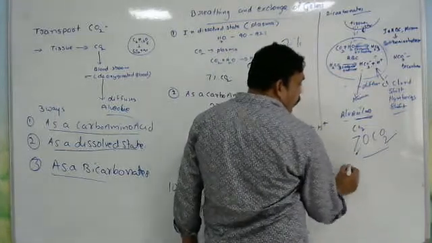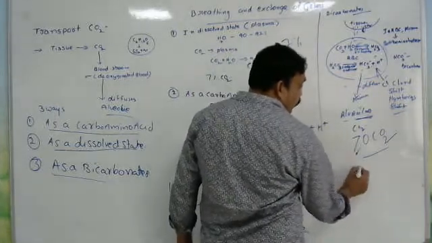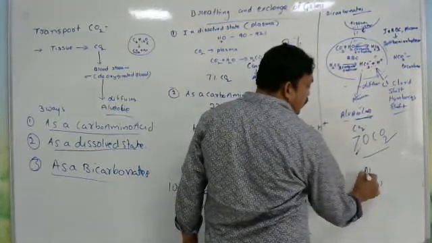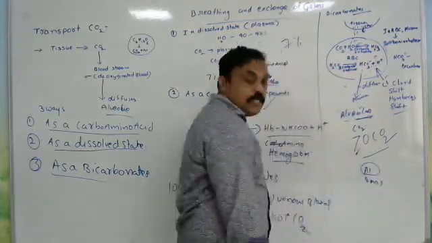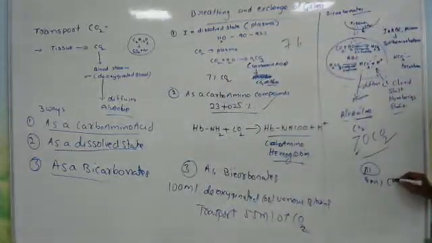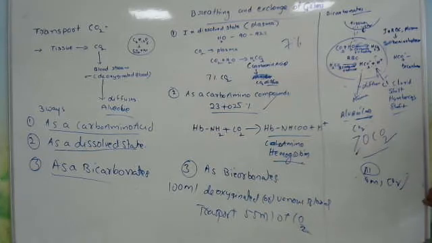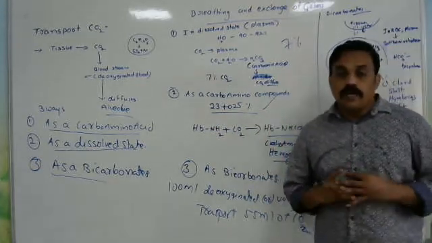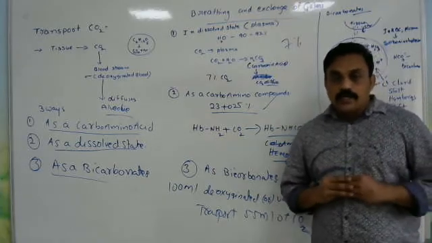At the alveolar level, 4 ml of carbon dioxide enters from the deoxygenated blood into the alveoli. So try to remember that point. This is especially for the transportation of carbon dioxide. Okay, understand? Now